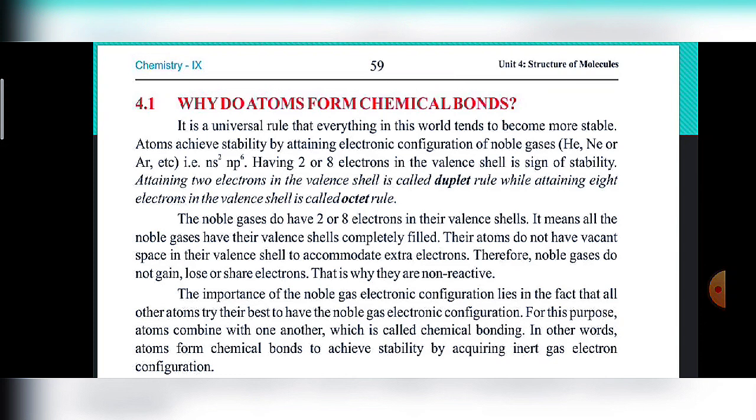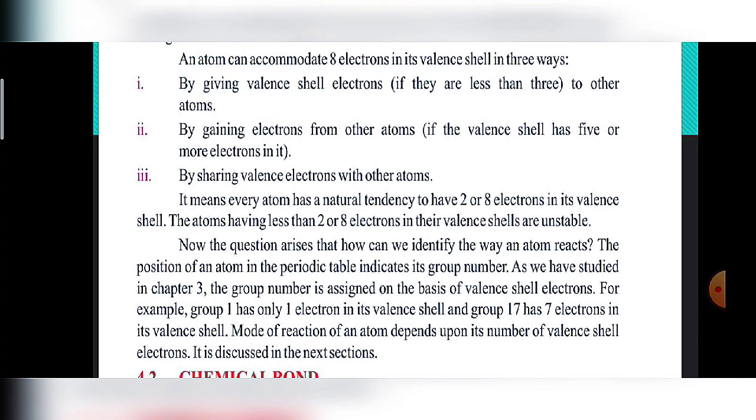In other words, atoms form chemical bonds to achieve stability by acquiring the inert gas electronic configuration. Next, an atom can accommodate 8 electrons in its valence shell in 3 ways: by giving away valence electrons if they are less than 3, by gaining electrons from other elements if the valence shell has 5 or more electrons in it. We know that the first, second and third group elements prefer to lose electrons because they have 3 or fewer electrons and they can't accommodate 5, 6 or 7 electrons to complete their octet. That's why they prefer to lose electrons.